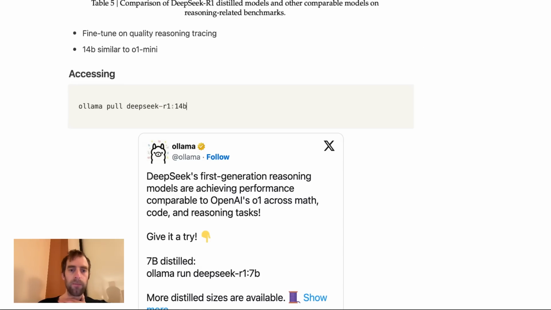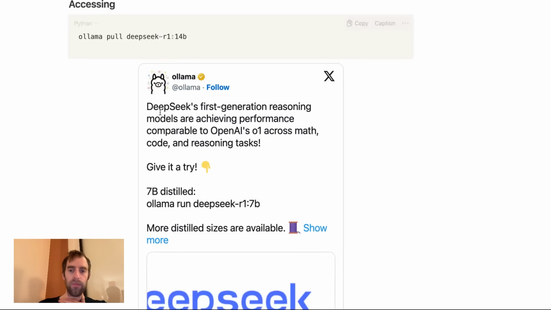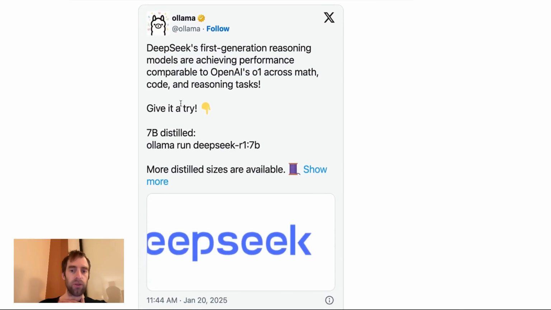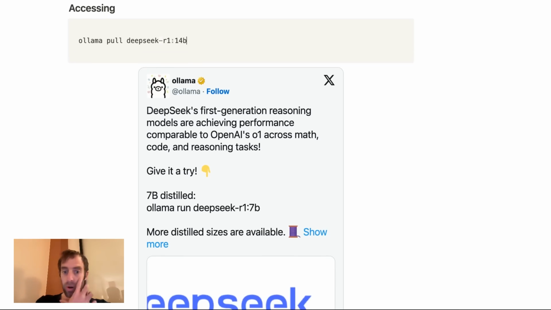So now let's try playing with it. I pulled DeepSeek 14B from Ollama. You can see they put a tweet out recently. They host all these models. It's pretty cool. You can try to run them on your own hardware.